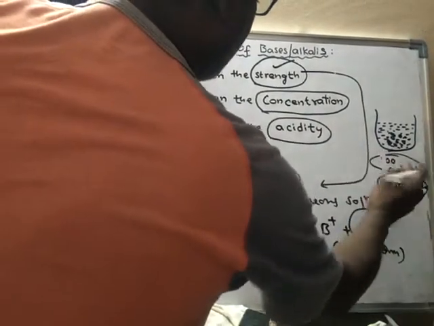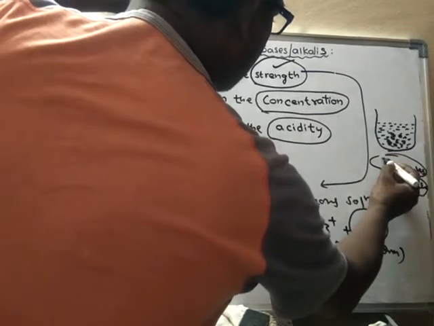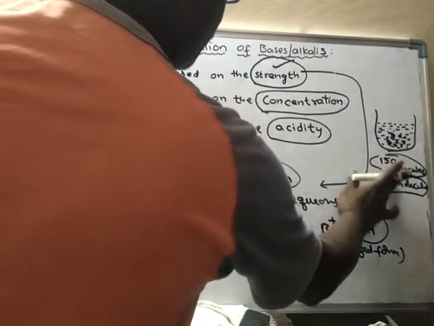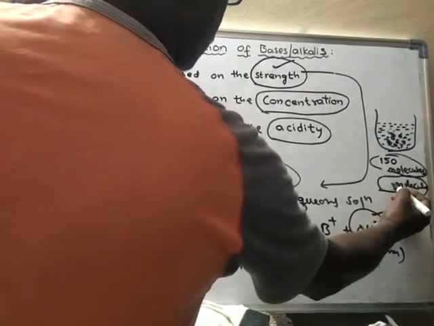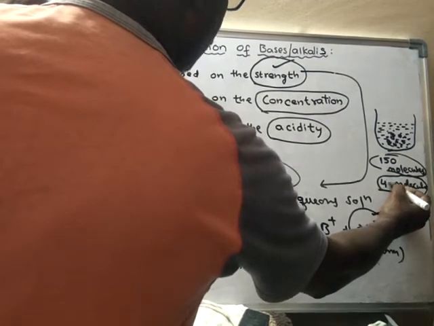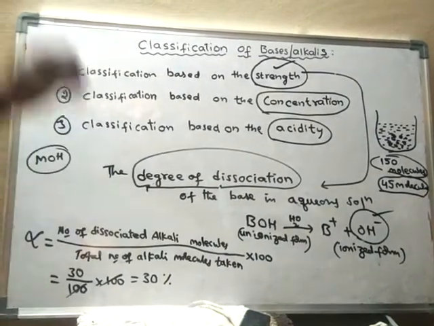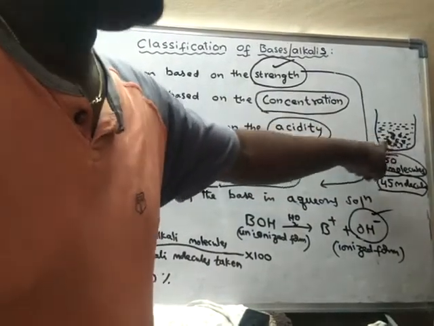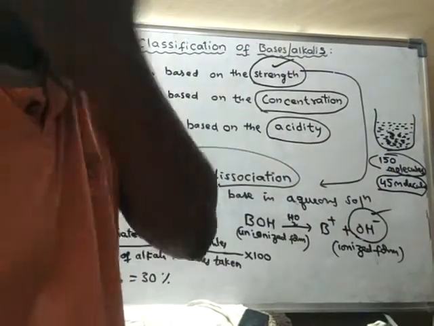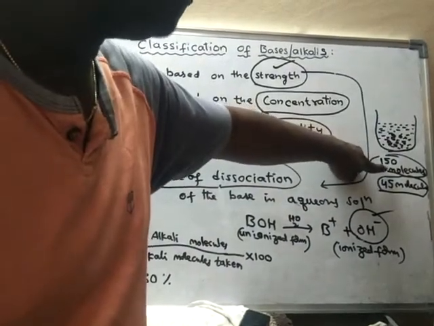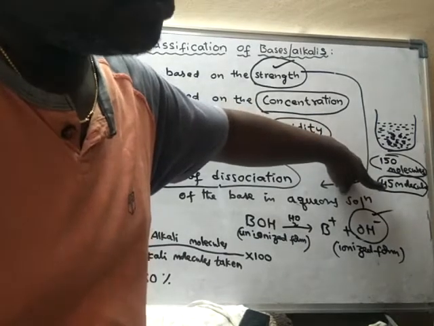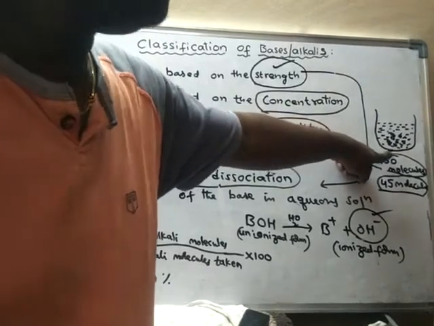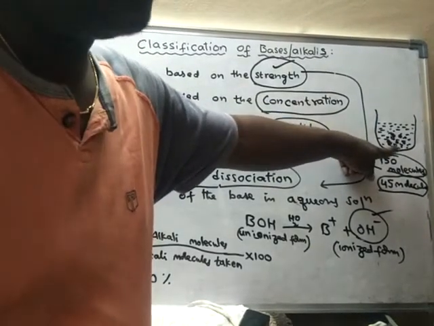Suppose we take 150 molecules. Out of 150 molecules, only 45 molecules have dissociated, and how much is left over? 105 molecules are not ionized. So out of 150 molecules, only 45 have ionized and 105 are unionized. Then what is the degree of dissociation of that alkali?